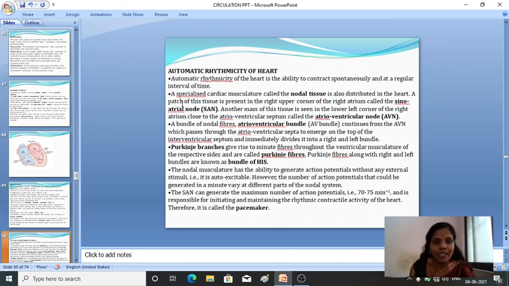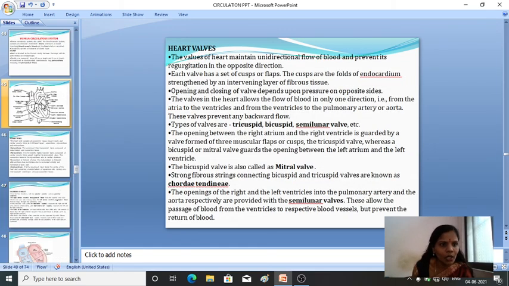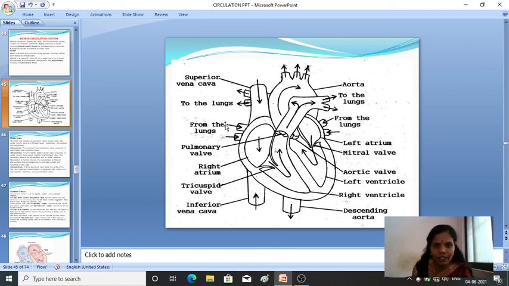This specialized cardiac musculature, which is called nodal tissue, is also distributed in the heart. Specialized cardiac musculature is called nodal tissue. So it is distributed in the heart, and the patches of these tissues are present in the right upper corner of the right auricle, which is known as the sinoatrial node. The sinoatrial node is present in the right upper corner of the heart. It is present in this region.